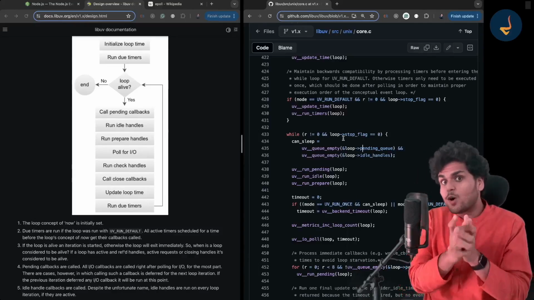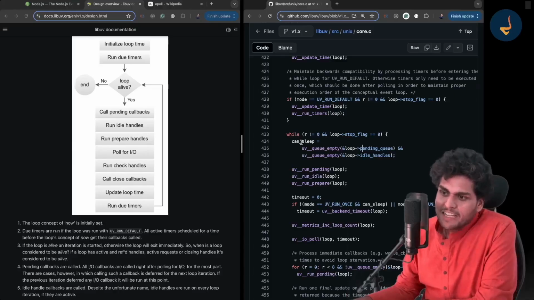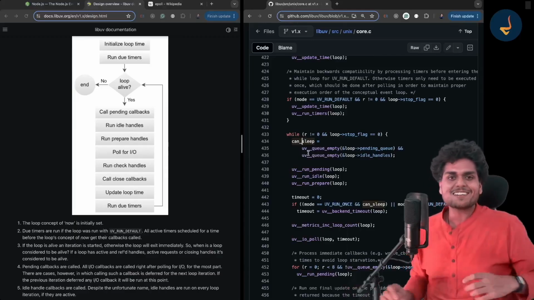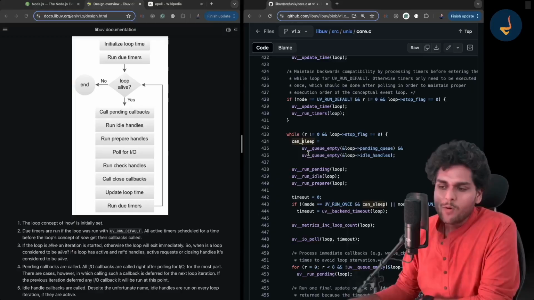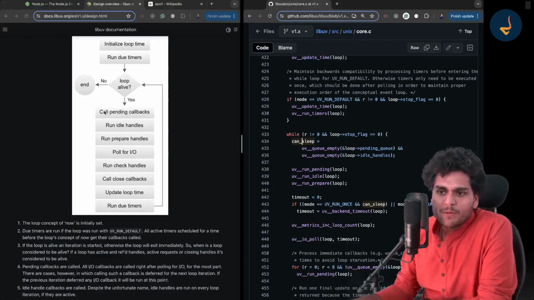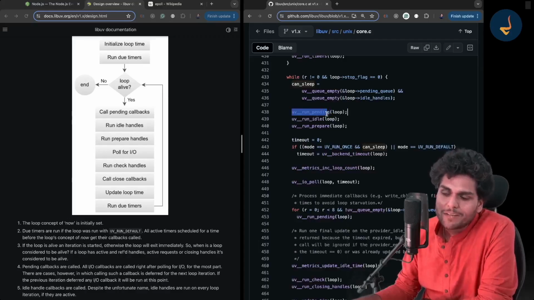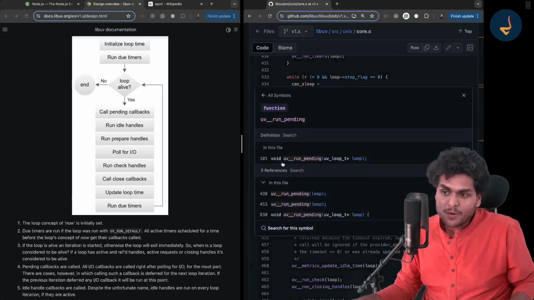Isn't it? That is your homework. I will not tell you where in the code that waiting happens. But it checks whether it can sleep or not. It calculates whether to sleep or not. And when does it sleep? See, you got the answer already. When the queues are empty, that is when it can sleep. Now, if it does not sleep, it will call the pending callbacks. Do you see this? uv__run_pending, and then it passes in this loop. This is the function. You can go to this function, and you can also see that this function is in this file.